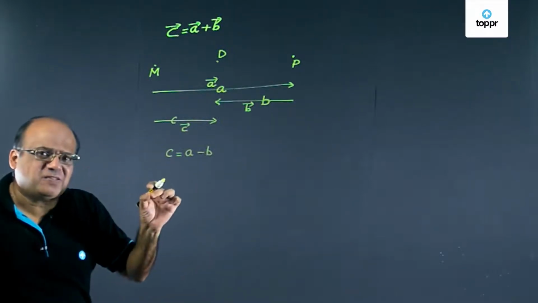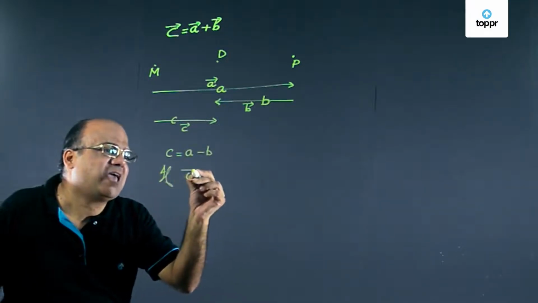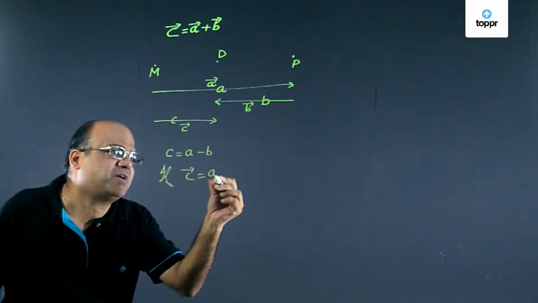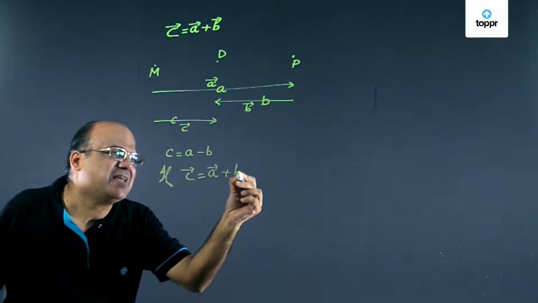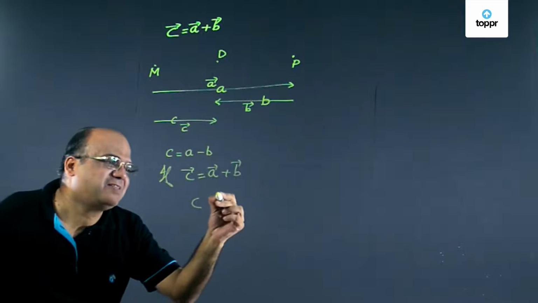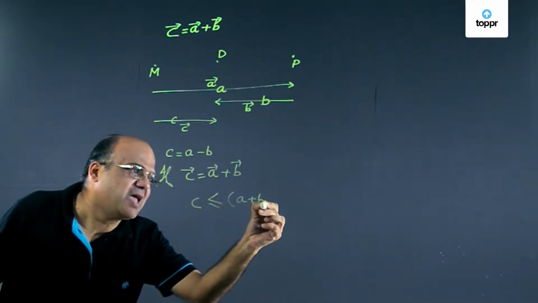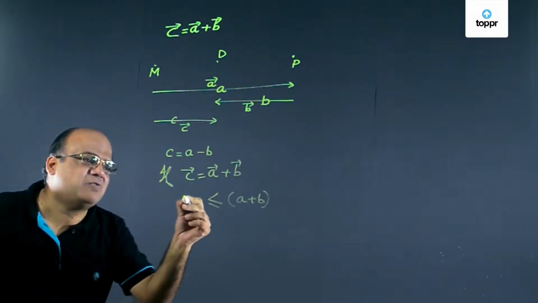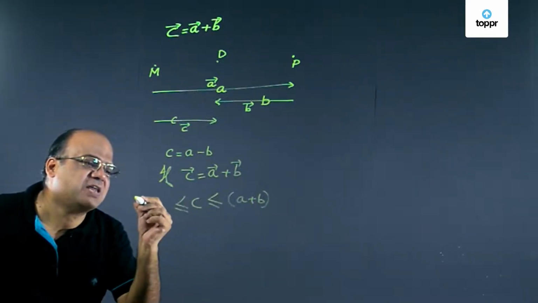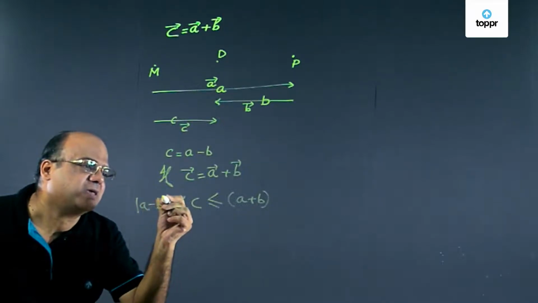So from this we learn that if C vector is A vector plus B vector, then C will always be less than or equal to A plus B, and C will be more than or equal to the magnitude of A minus B.